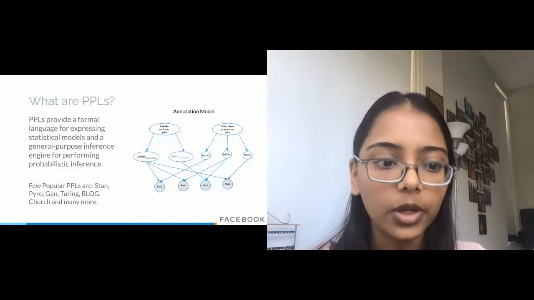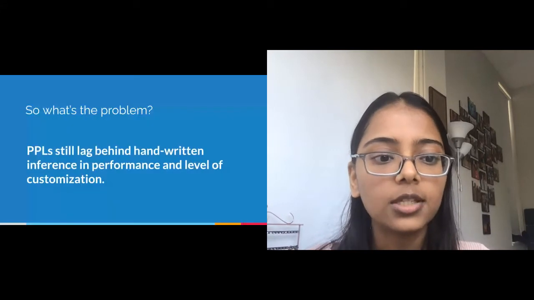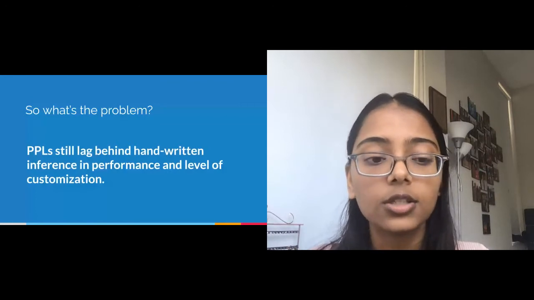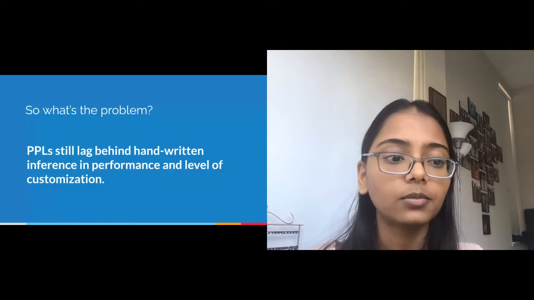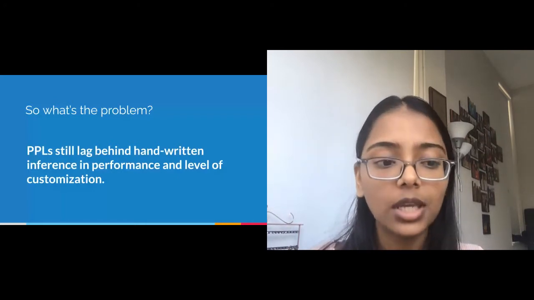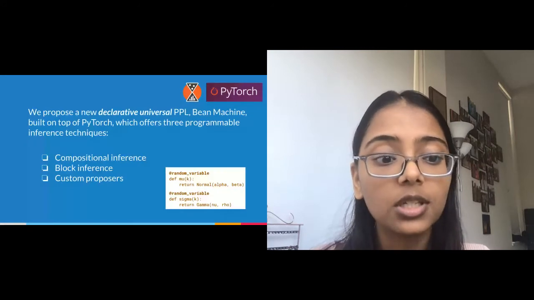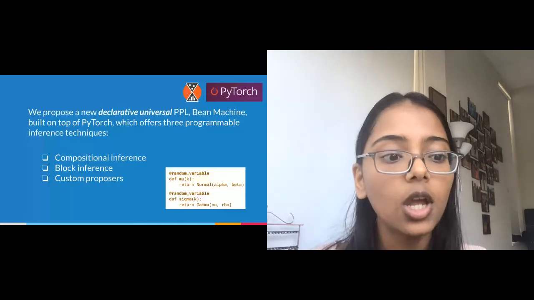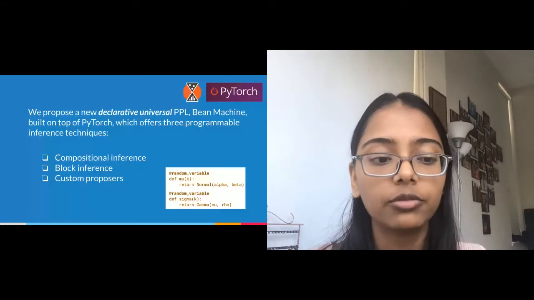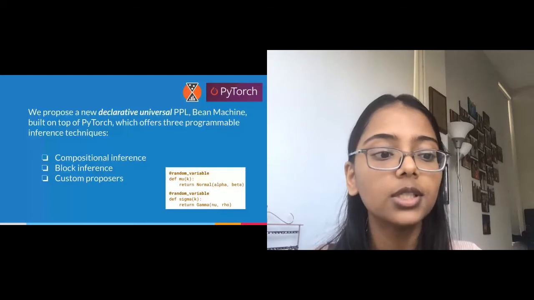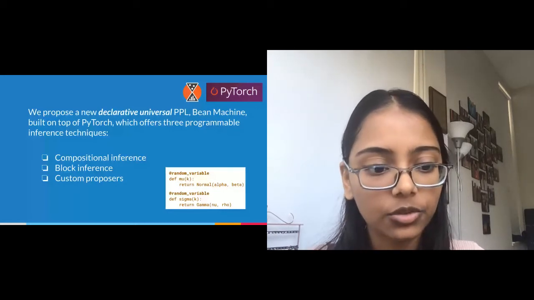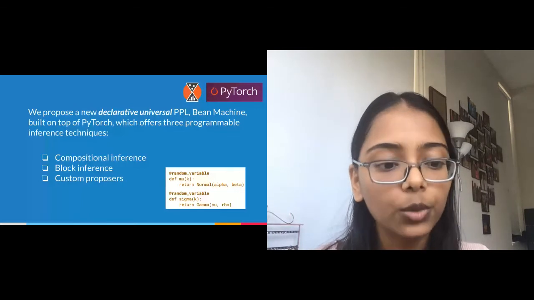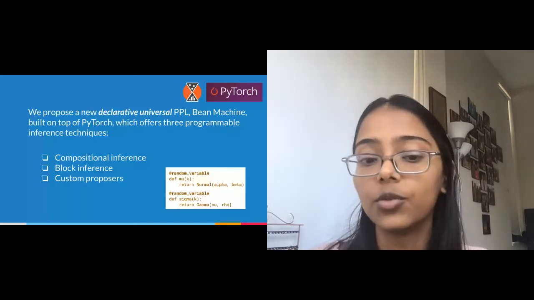Okay, so what is the problem? The issue is that PPLs still lag behind handwritten inference in performance and level of customization. So the question is, can we do better? And we believe we can. We present a new declarative universal PPL, Bean Machine, which is built on top of PyTorch, which offers 3 programmable inference techniques: compositional inference, block inference, and custom proposers. And these techniques bring us closer to the level of customization that handwritten inference gives us.